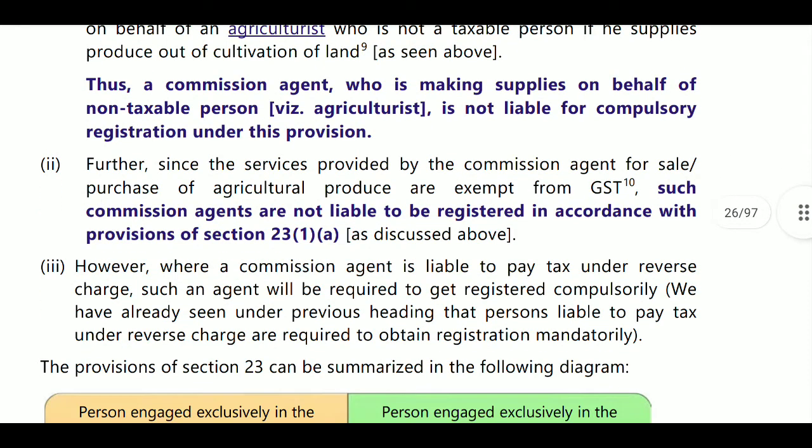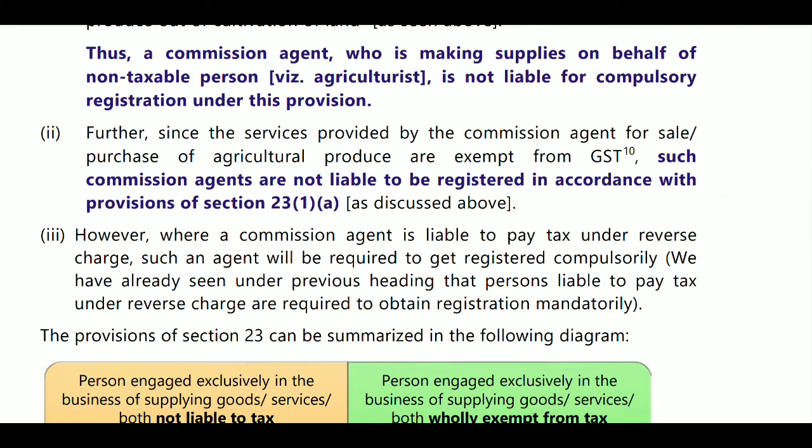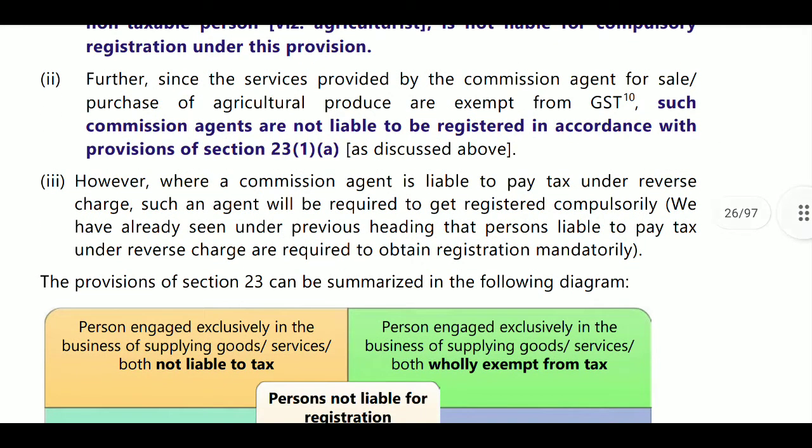Next, since the services provided by a commission agent for sale and purchase of agriculture produce are exempted from GST, such commission agents are not liable to get registration in accordance with the provisions of section 23. However, if a commission agent is liable to pay tax under reverse charge, such agents will be required to get registered compulsorily.